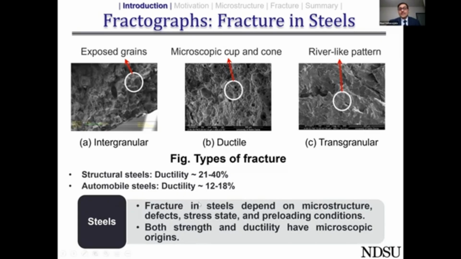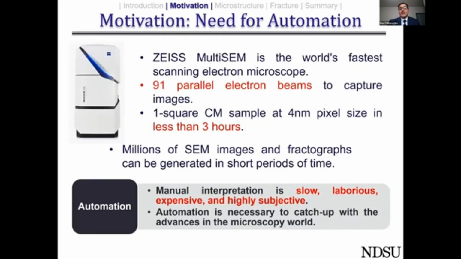Of course, fracture depends upon many things other than the microstructure, which are the presence of defects, the existing macroscopic stress state, and the preloading conditions to which the metal has been subjected. But one thing is for sure, both the strength and ductility of steels have microscopic origins. So if you want to develop a fundamental understanding of fracture and strength of metals, we may have to look at the microscale.